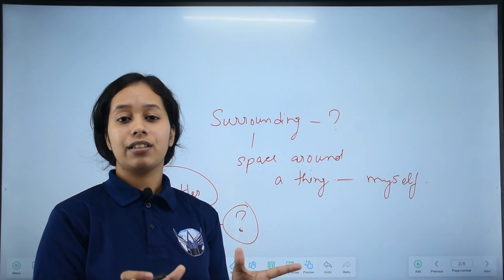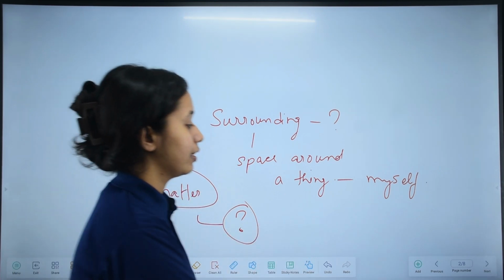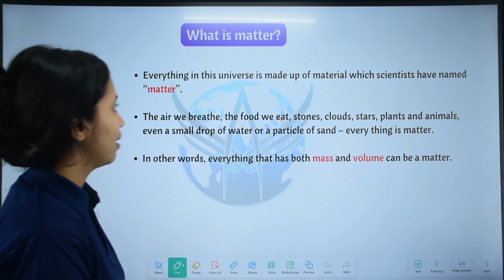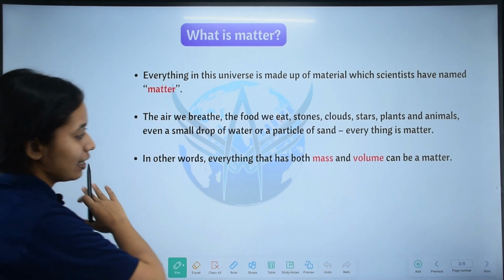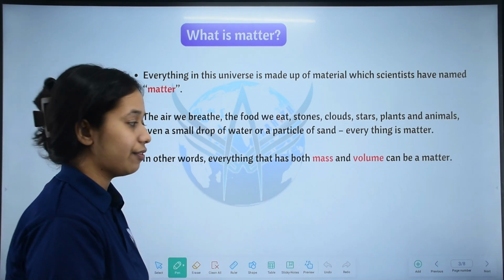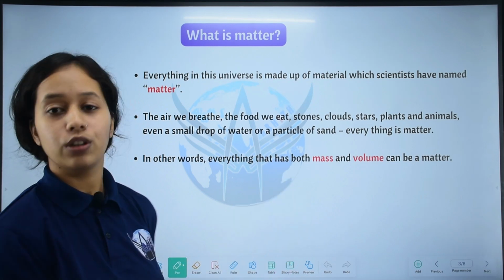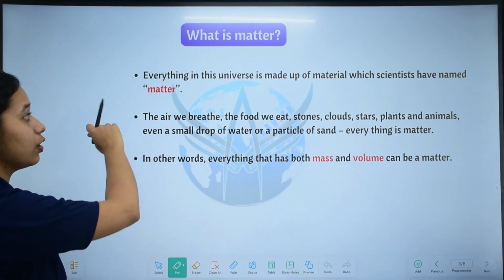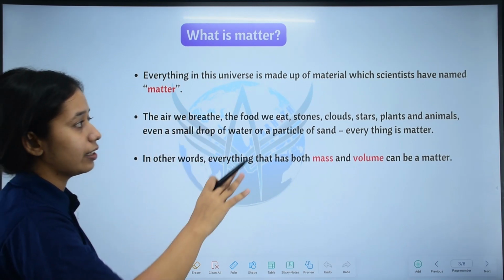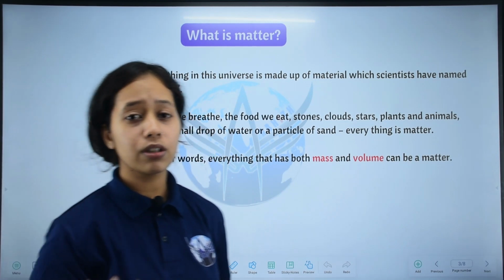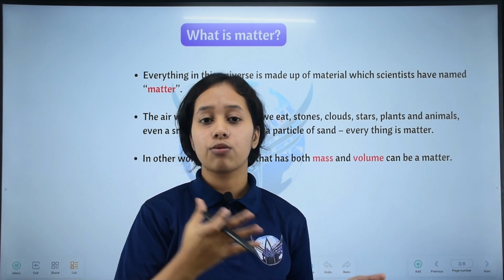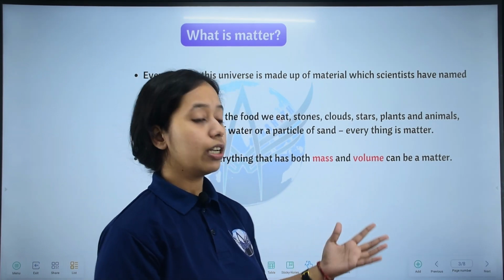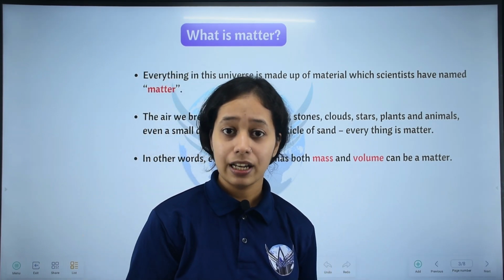So the correct proper definition of matter is anything and everything that has mass and volume. Okay? About pohilong ki likha ase. So first of all, everything in this universe is made up of material which scientists has named as matter. Mo question ha amar surroundings or ji bostu ami dekha pai asu, this pen, this board, ki hoy? They are matter. Okay? Matter ki hoy?